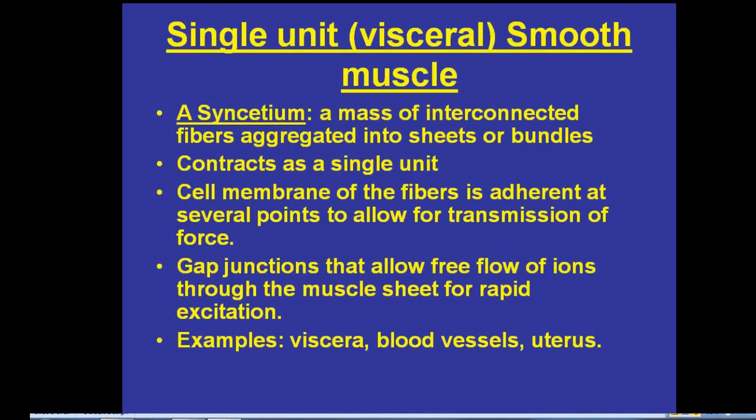The single unit smooth muscle is a syncytium, that means a mass of interconnected fibers aggregated into sheets or bundles. It contracts as a single unit. The cell membrane of the fibers is adherent at several points to allow for transmission of force. The gap junctions allow free flow of ions through the muscle sheet for rapid excitation. Examples are viscera, blood vessels, and uterus.